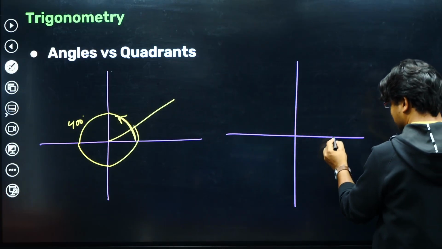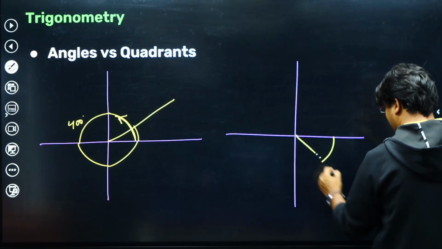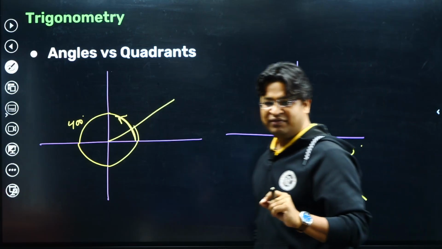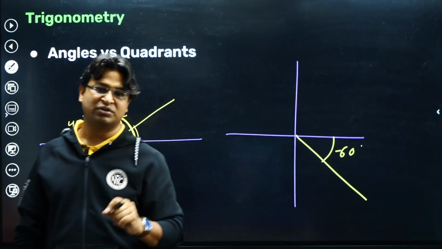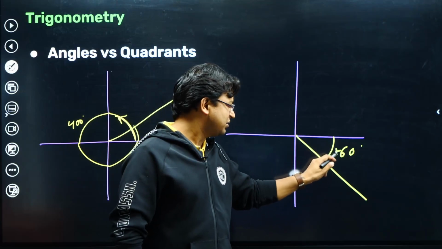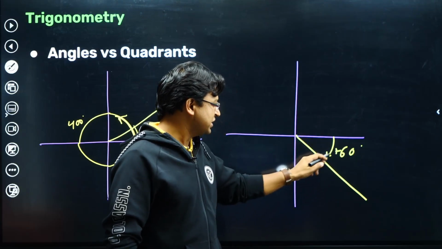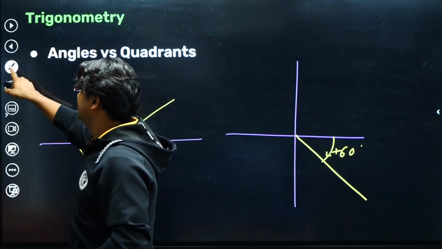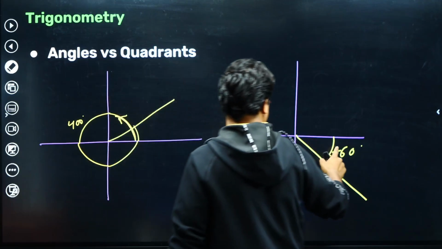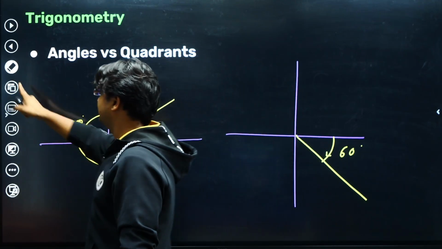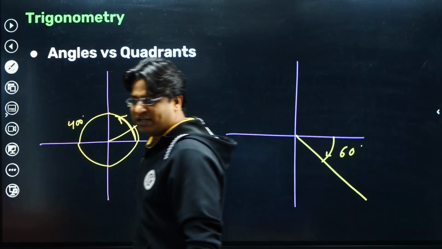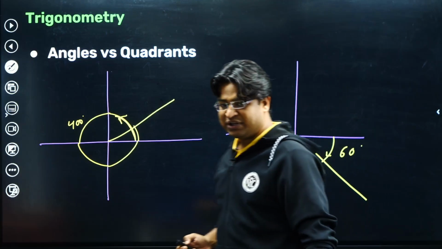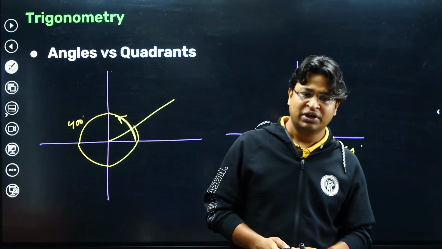For minus 60 degree, you will go clockwise by an angle of 60 degree, and therefore minus 60 degree angle will lie in the fourth quadrant. You need not write minus here, you can just draw an arrow in the clockwise direction, so that would indicate that you did not put a plus also. The clockwise sense will indicate that this is 60 degree in the negative direction. Alright guys, so I hope it is very clear that if we have been given an angle, we can find out the quadrant.